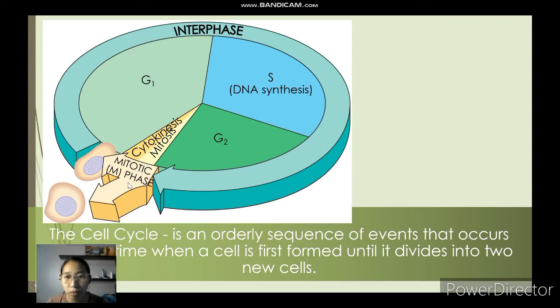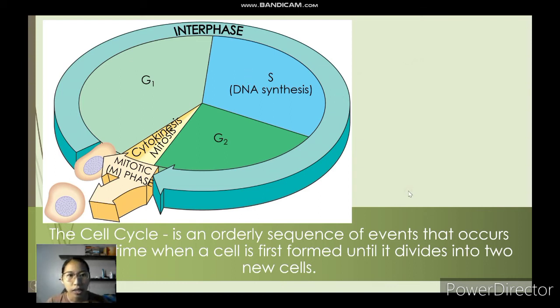At the end of the mitosis, we have already two daughter cells. Now, ang tawag aning G1, S, ug G2, this is what we call the interphase. Ang interphase, mahitabo ni siya before the mitotic phase. Ang G1, S, and G2 are what we call the interphase.